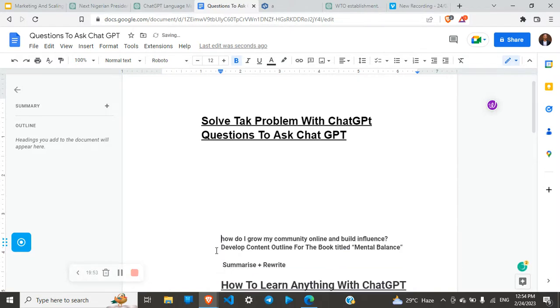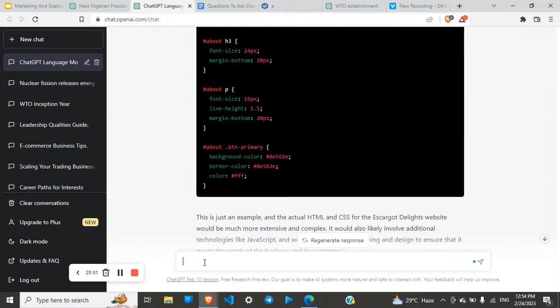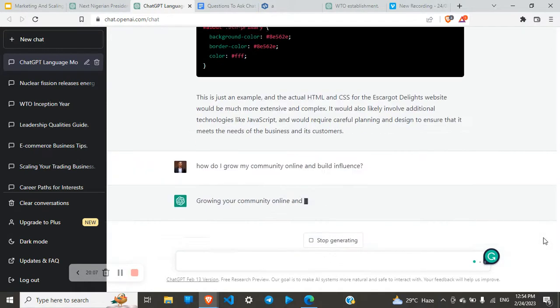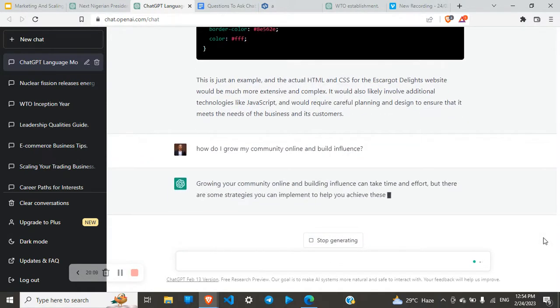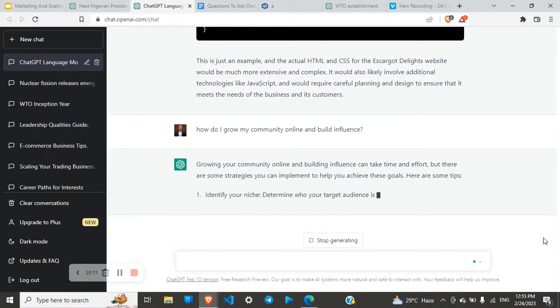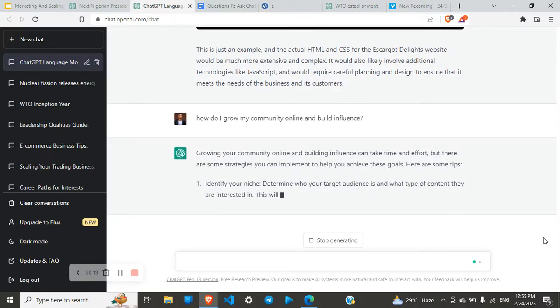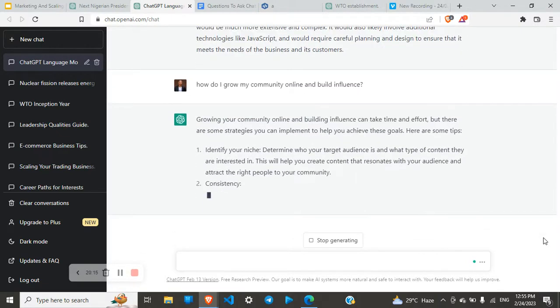Now let's ask ChatGPT, how do I grow my community and build influence? One thing you also want to have when you're in the online space. So let's go down and see what ChatGPT is going to say. Growing your community online and building influence can take a lot of time and effort, but here are some of the strategies you can implement.